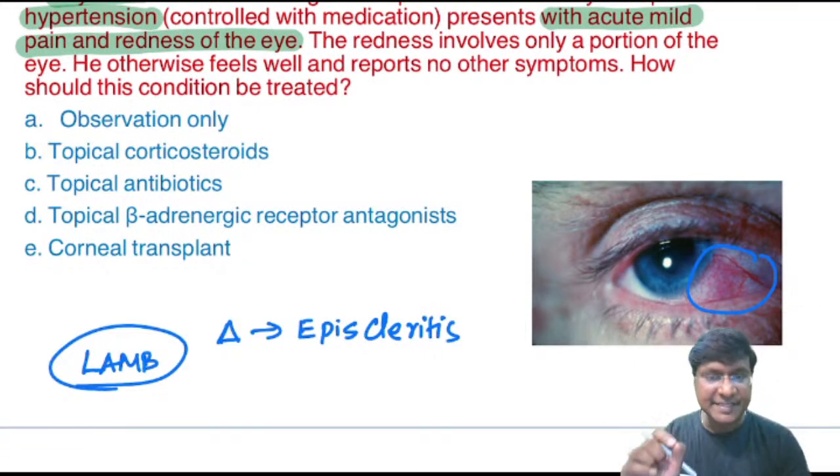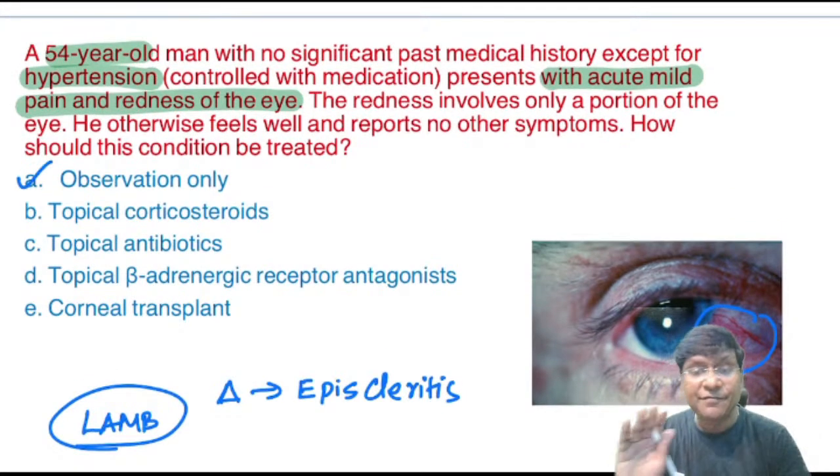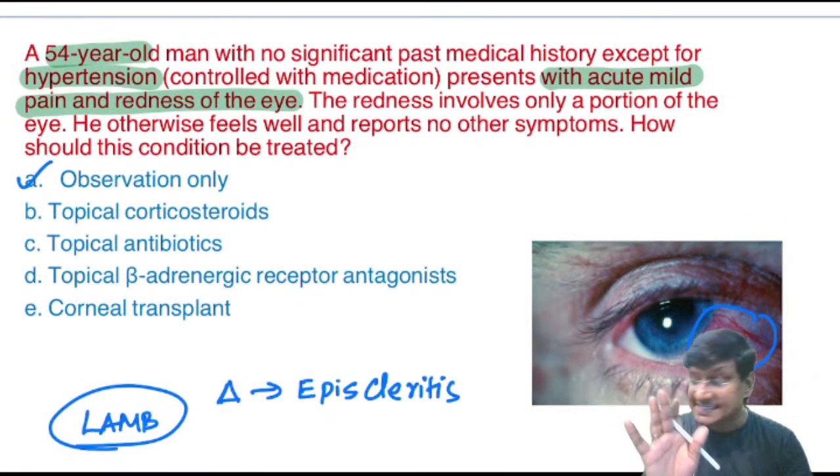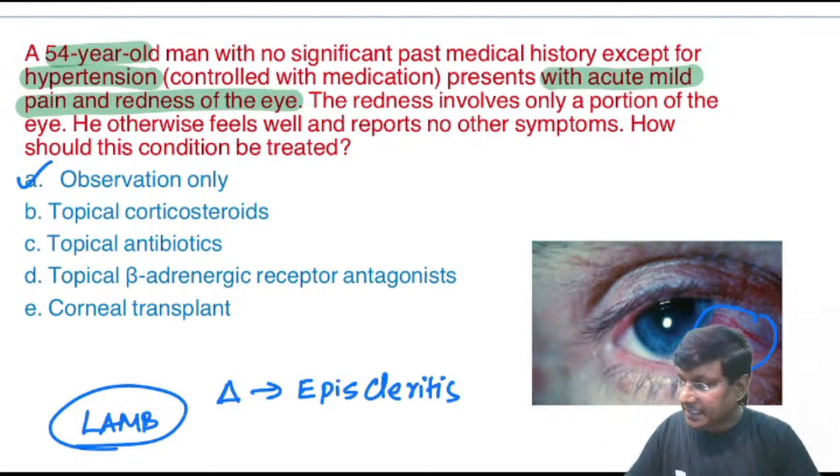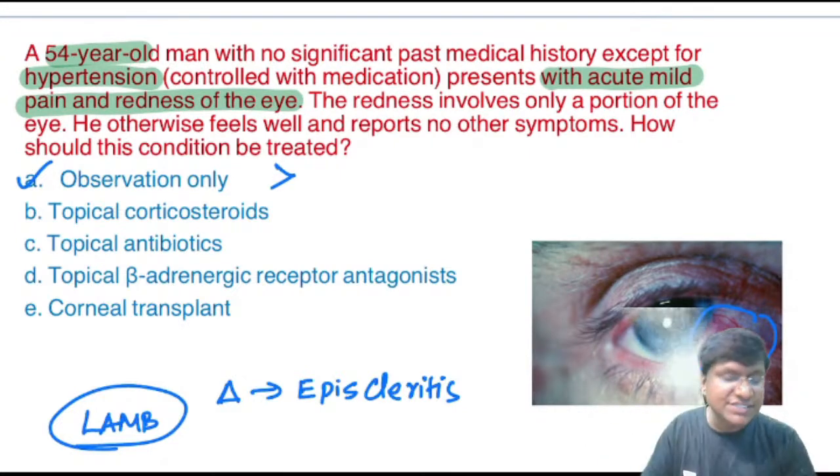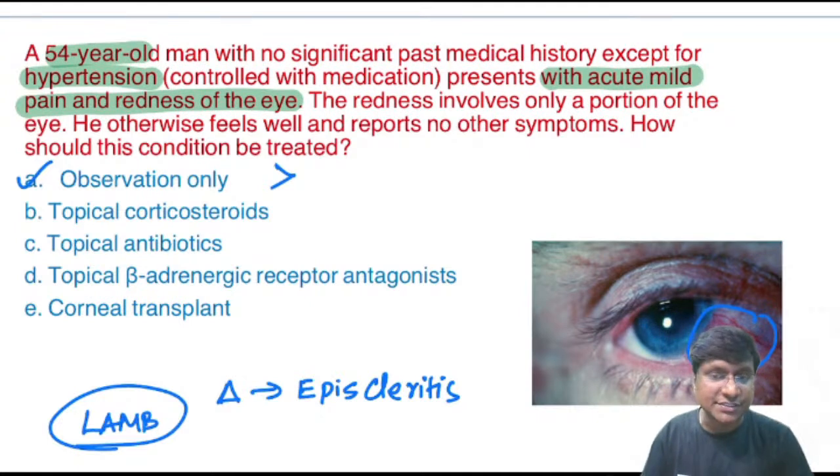And this particular episcleritis, please remember, is self-limited, right? And next to observation, what would be the next best answer?